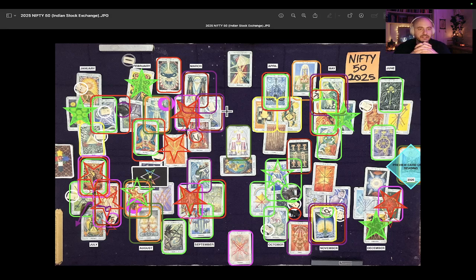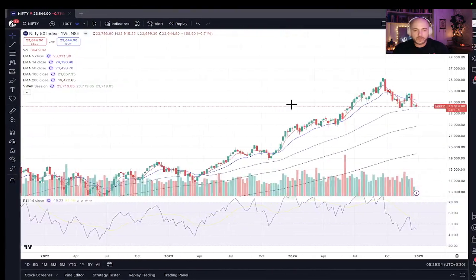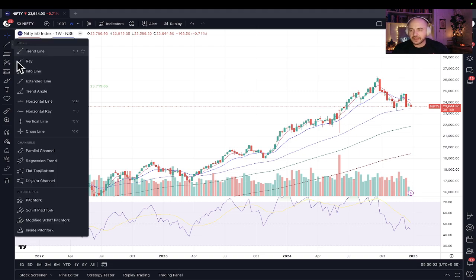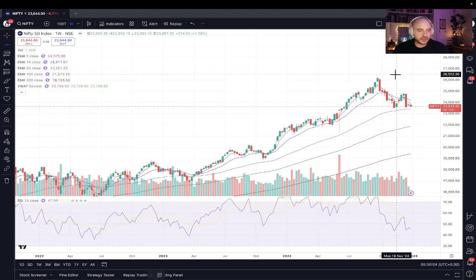All right, so this is significant, guys. The abundance card as the theme card is very likely indicating a new all-time high for Nifty 50 in 2025. So right off the bat, we know we're going to see higher price levels in 2025 than the 26,234.75. And I'll talk about that in a lot more detail in the total access version of this video.